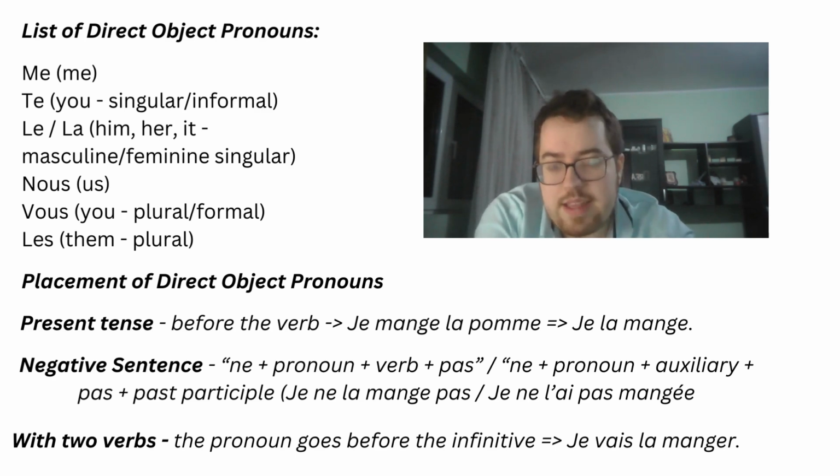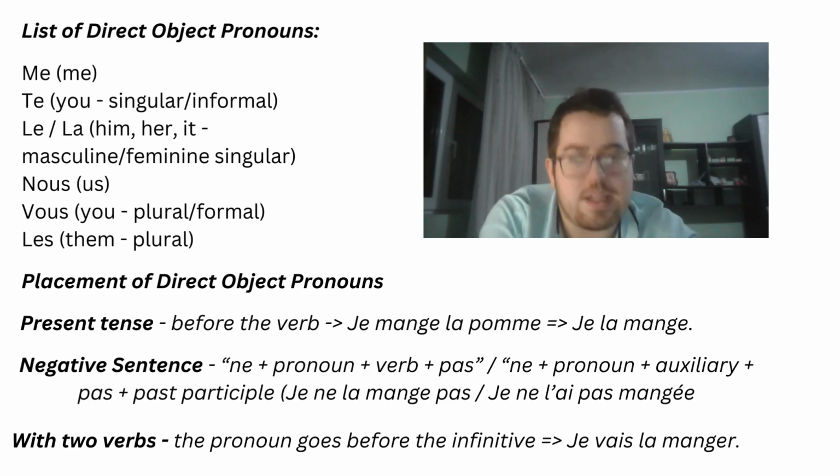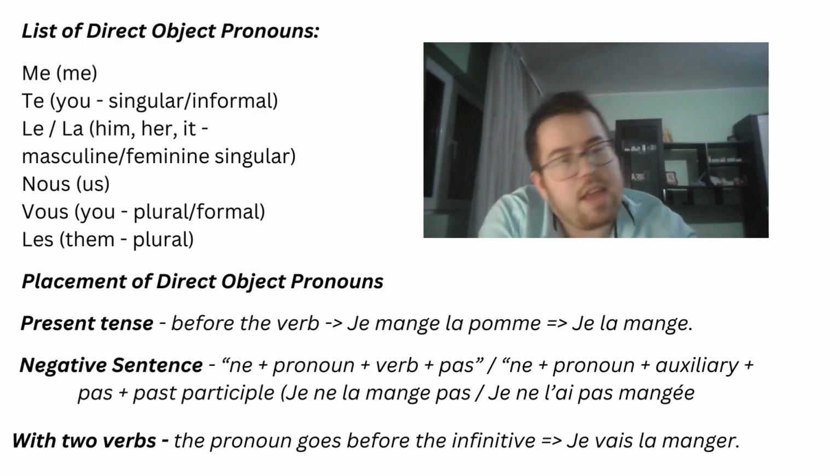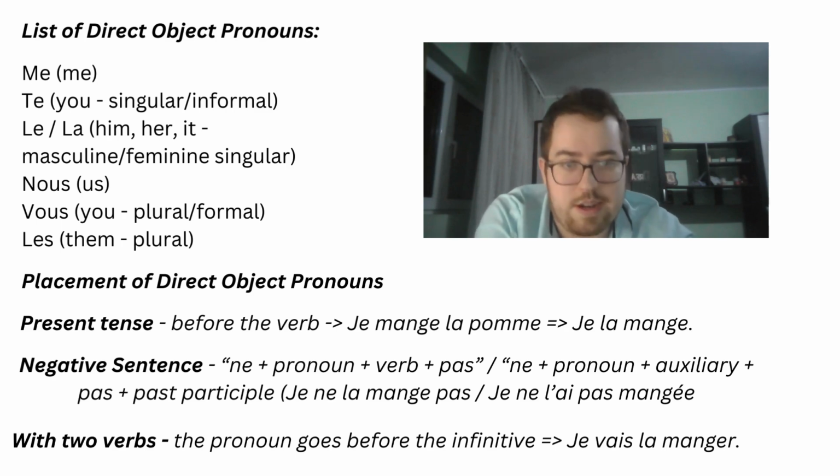Now, regarding the negative sentence, in any negative sentence, we have two cases. One case is for the simple tenses, such as present tense, future simple tense, and so on and so forth. And the other scenario, we have them for compound tenses, for which we use auxiliaries.